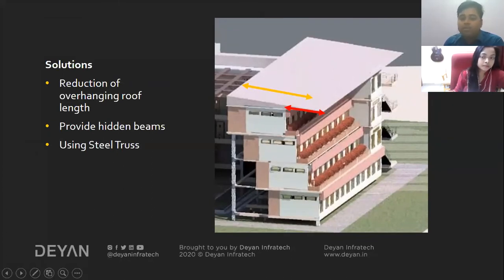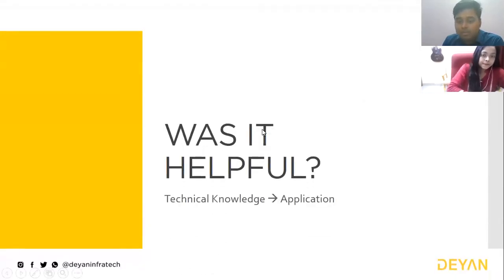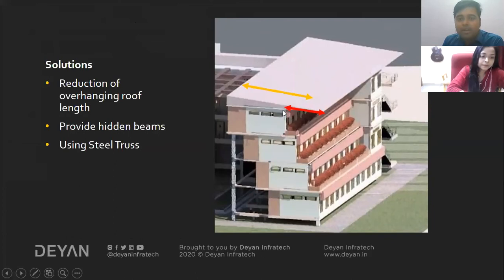Either you can reduce the cantilever portion, or if you are not willing to reduce the length, because you are thinking that it is already adding an aesthetic to the building, then we can provide some kind of cantilever beams, hidden beams. Those beams will be continuing from this end to this end. Frequent beams will be there, and as we are already providing a column here, those beams will be like this, and you can easily put a lightweight concrete material resting over those beams.